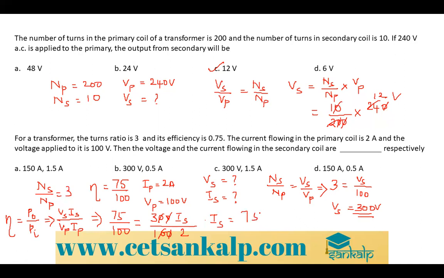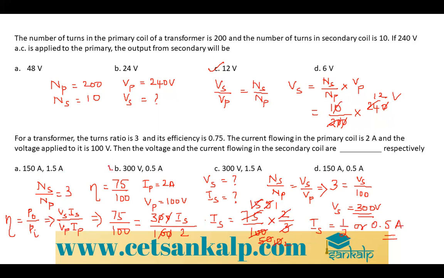So it is 75 divided by 100 into 2 divided by 3. So ones are, 50s are, 15s are, 5 10s are, 3 ones are, 3 5s are, 5 ones are, 5 2s are. So Is will be 1/2 or 0.5 ampere.